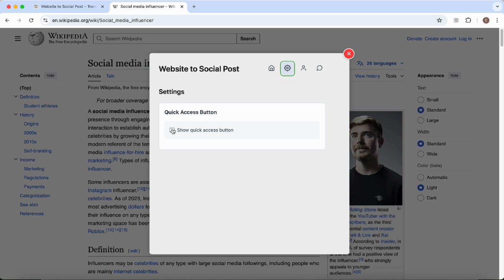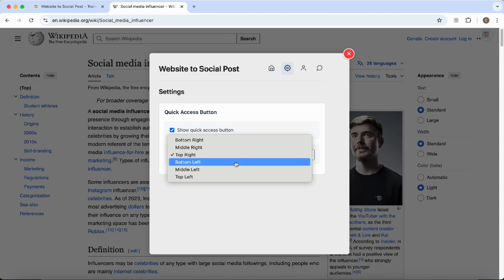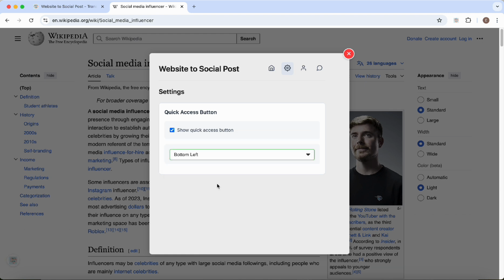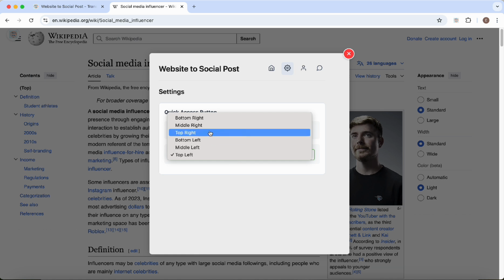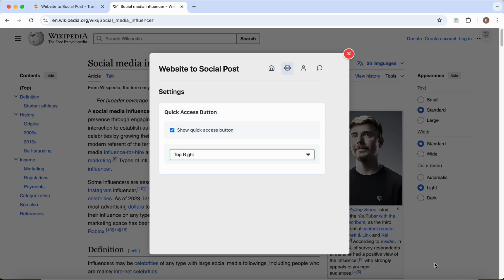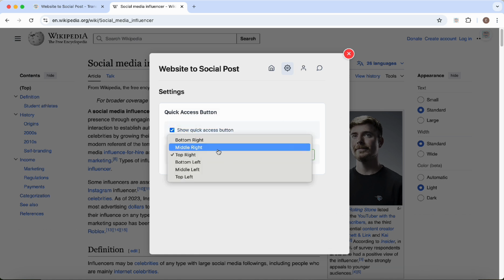By activating Show Quick Access button option, you can place a mini version of our extension on any tab you are using. By placing the button anywhere you want, you can reach our cool algorithm with just one click in any website you are visiting. So, have you chosen your favorite position for our Quick Access button?